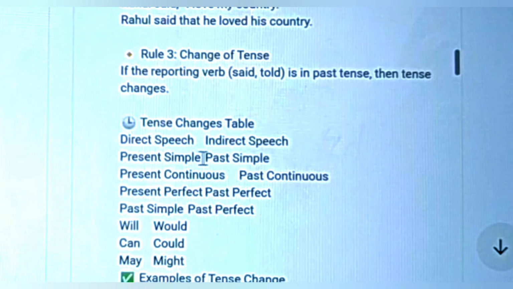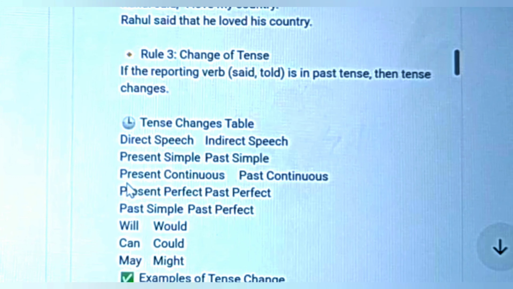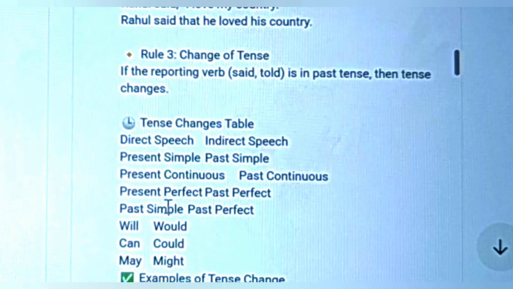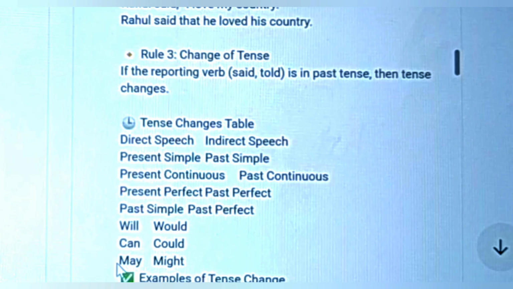Present simple will be changed to past simple tense, present continuous will change to past continuous, present perfect will change to past perfect, and past simple will change to past perfect. Will changes to would, can changes to could, may changes to might.